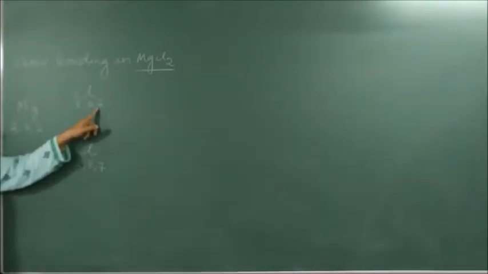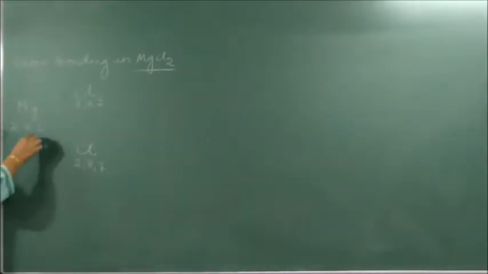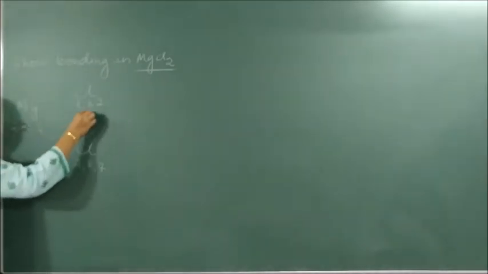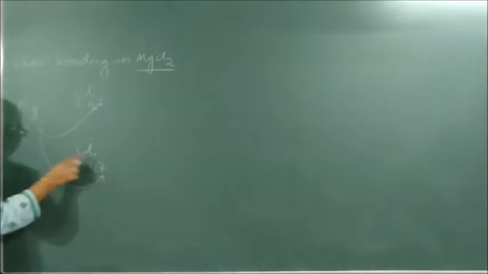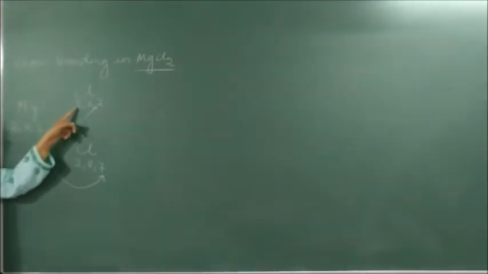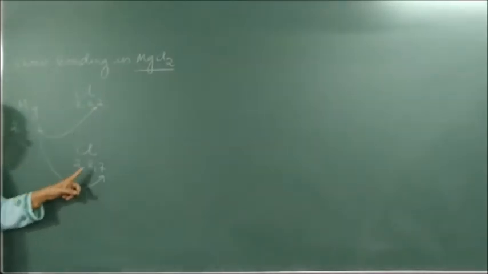To become 8, it requires how many electrons? 1. This also requires 1. So what happens here? 1 electron it will give here and 1 electron it will give here to become 2, 8. And this will also become 2, 8, 8. This will also become 2, 8, 8.